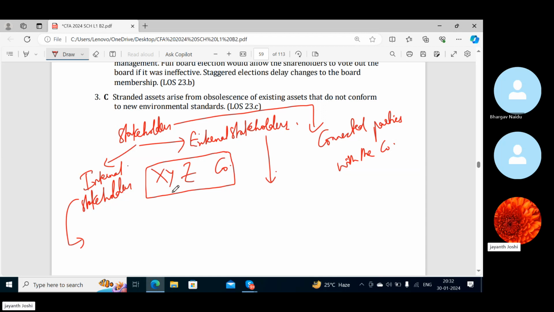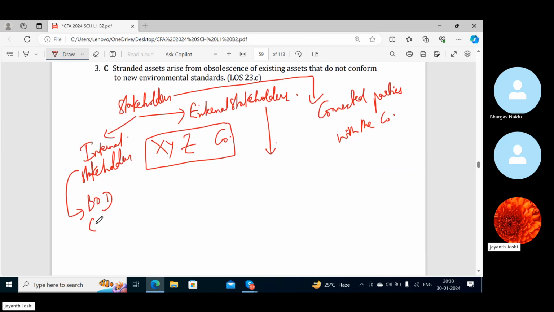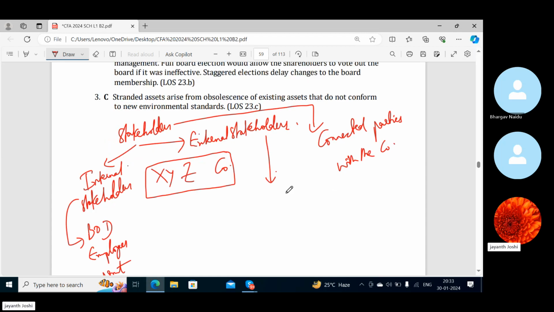Internal stakeholders are the ones who are internally connected in the company. That means they are a part of the organization. They are working in the organization: the board of directors, the employees, the management. And the external stakeholders are